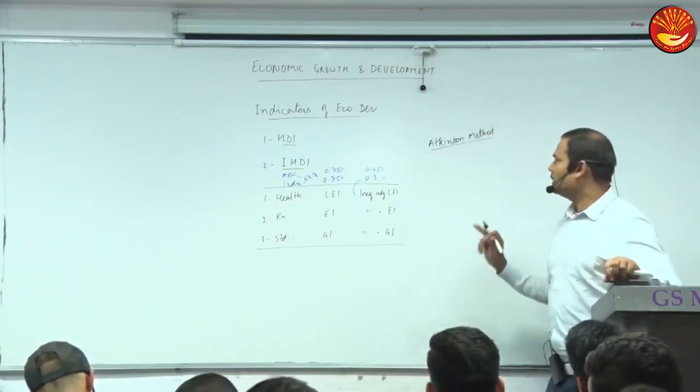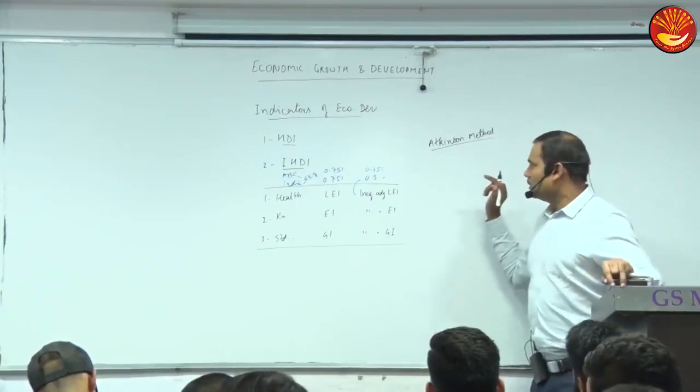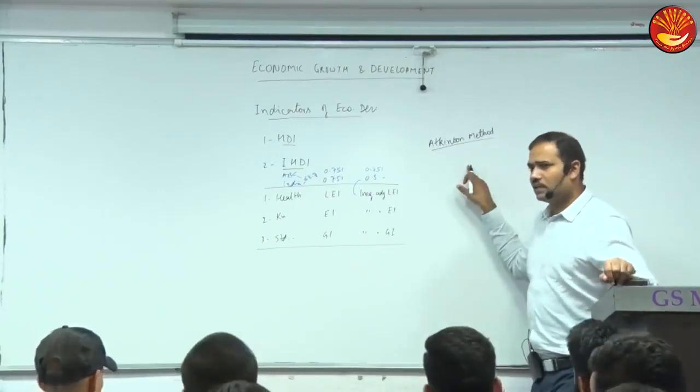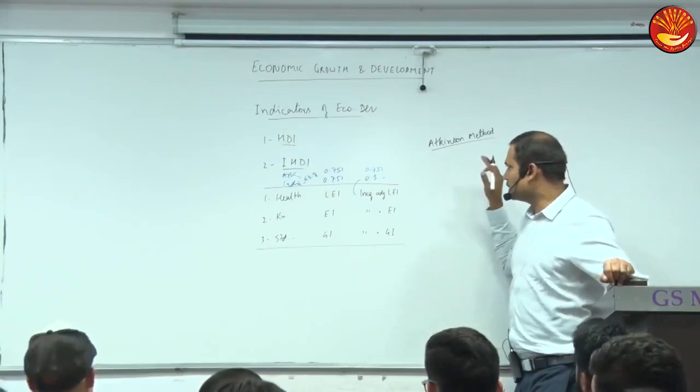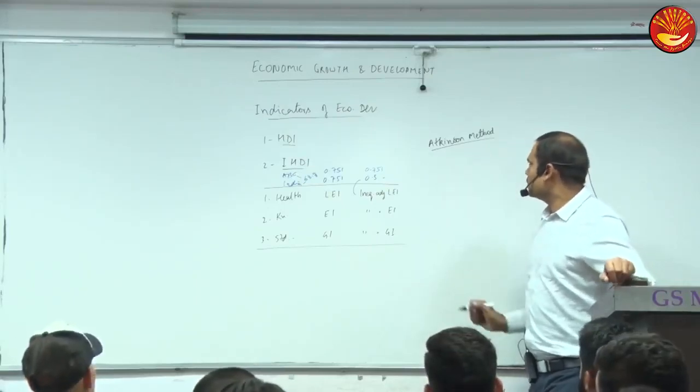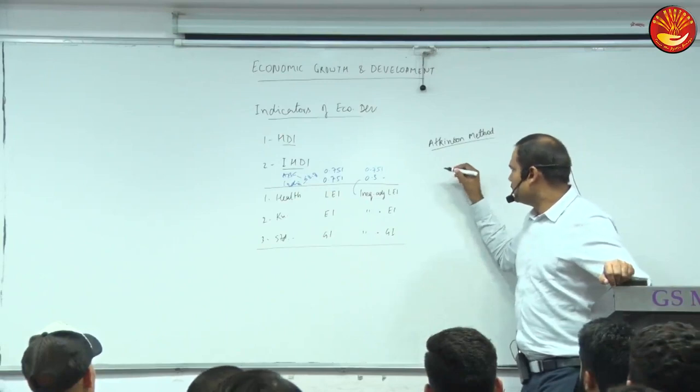So the discount is made as per the Atkinson method. How is discounting made? The method is very simple.